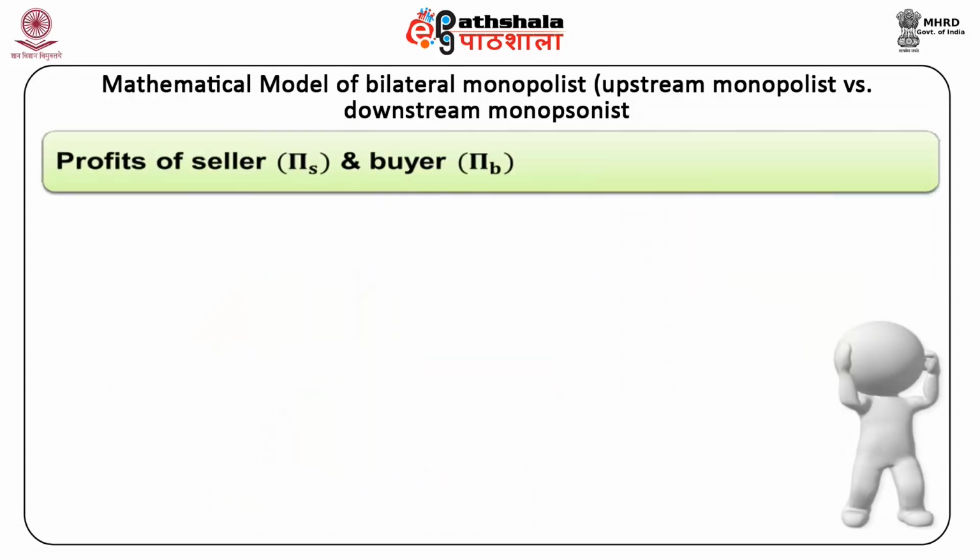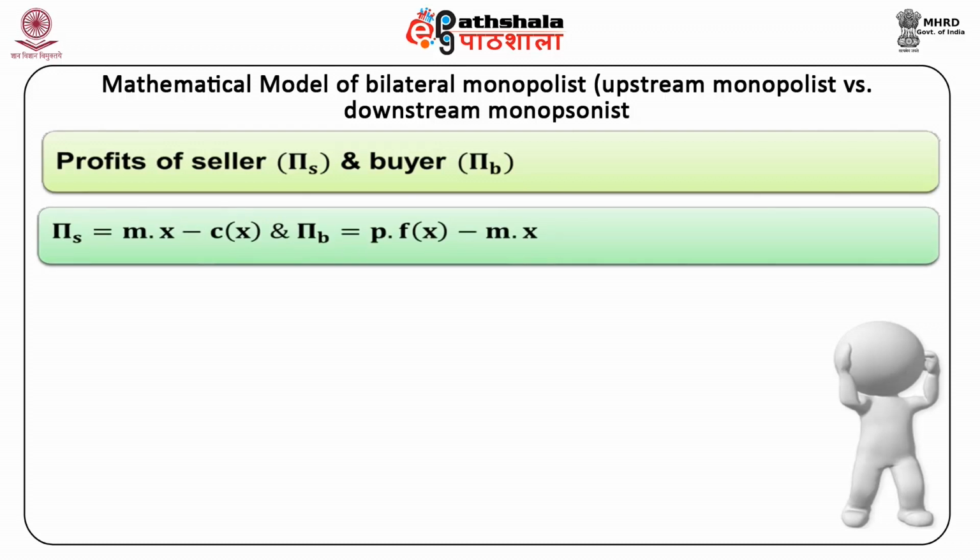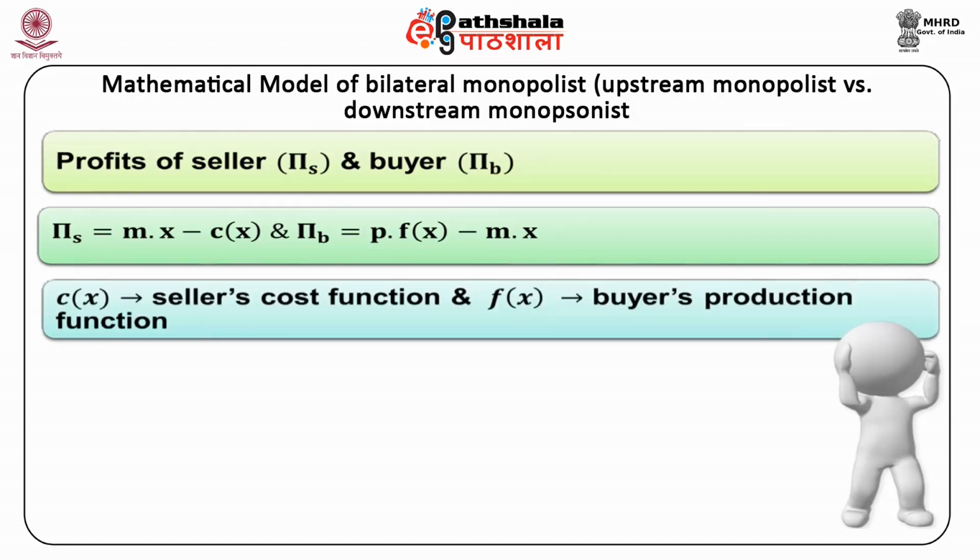The profits of the seller, π_S, and the buyer, π_B, are given as π_S = M·X − C(X), and π_B = P·F(X) − M·X, where C(X) shows the seller's cost function and F(X) represents the buyer's production function.